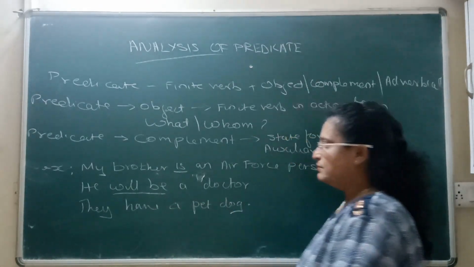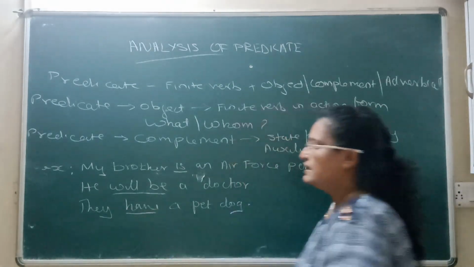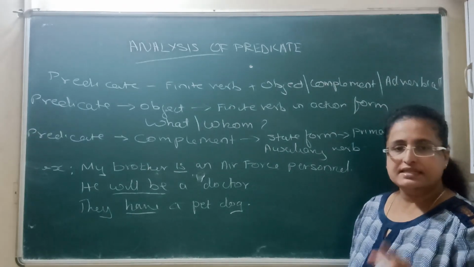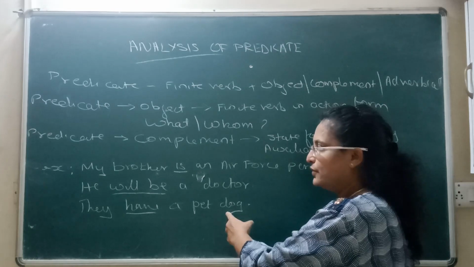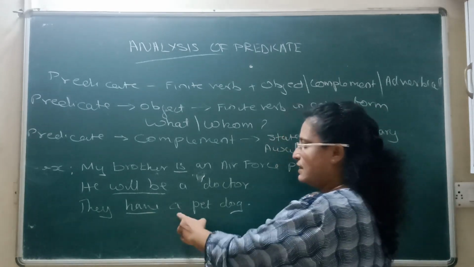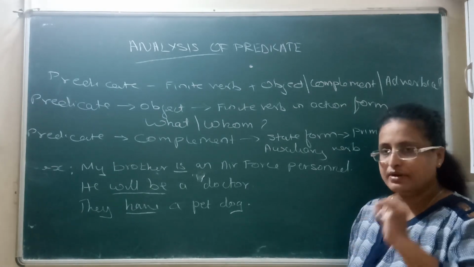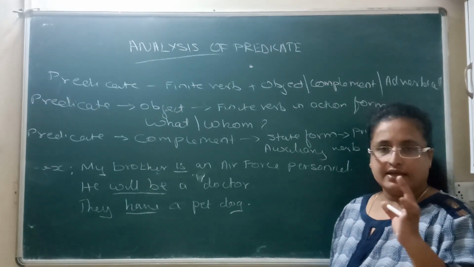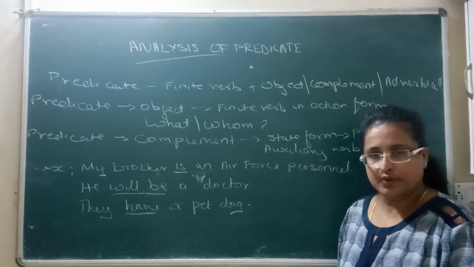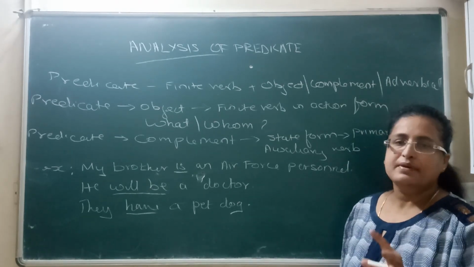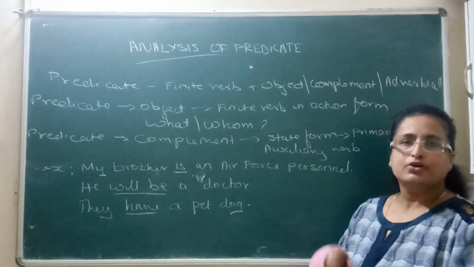See the next example. They have a pet dog. Here the verb is have. But is there any action verb in this? No. It is again showing a state. They have what? They have a pet dog. So here you don't say pet dog is an object. You will say it is a complement. So remember, a predicate can only carry a complement when there is a primary auxiliary verb with no action verb in it. So that's the differentiation between object and complement.